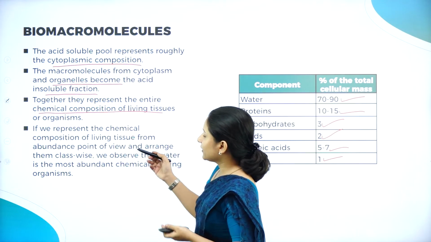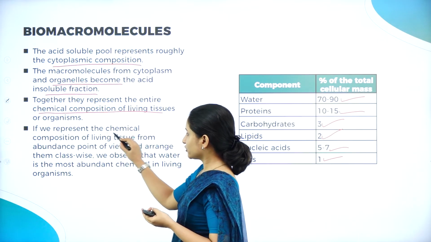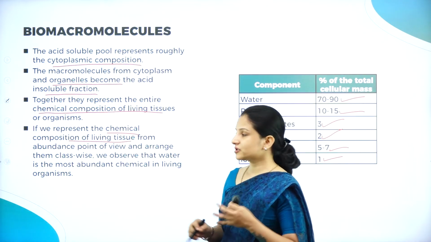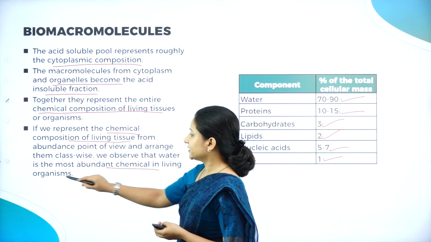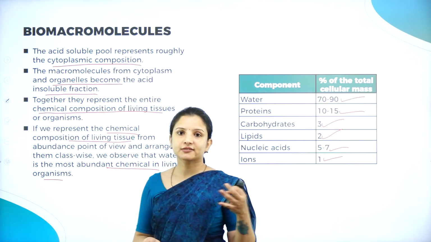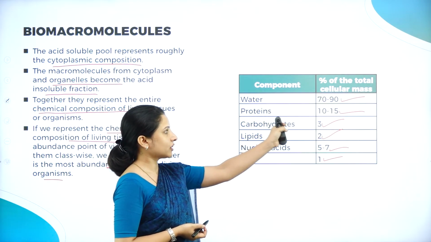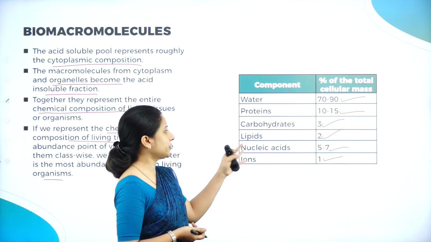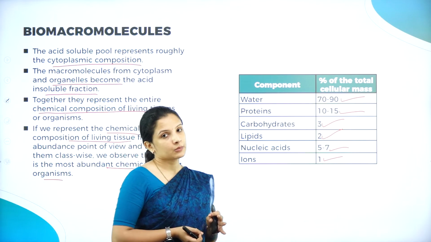So if we consider the chemical composition of the cell together, we can find out that water is the most abundant chemical present in a living organism. The rest is made up of only proteins, 10 to 15%, and very little amounts of carbohydrates, lipids, nucleic acids and ions.